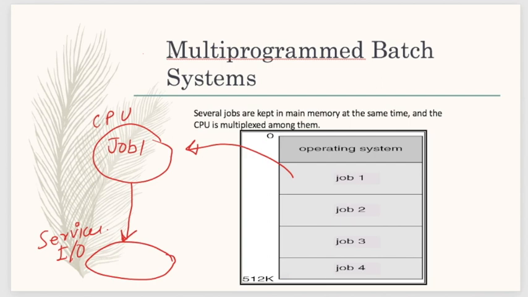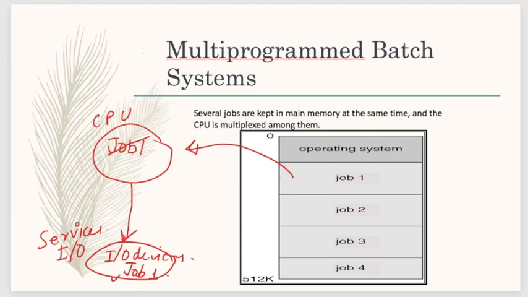So let's suppose job 1 is requiring some kind of IO service here. This is IO device related work. So job 1 will go for the IO operation completion. At that time it will go to the completion of the IO operation. At that time the CPU becomes idle.